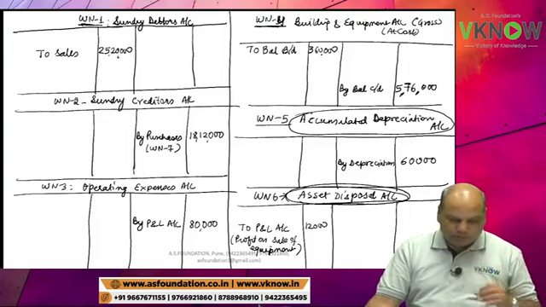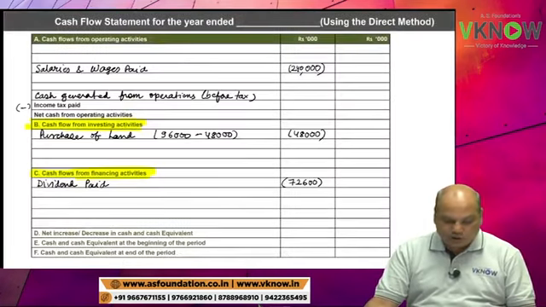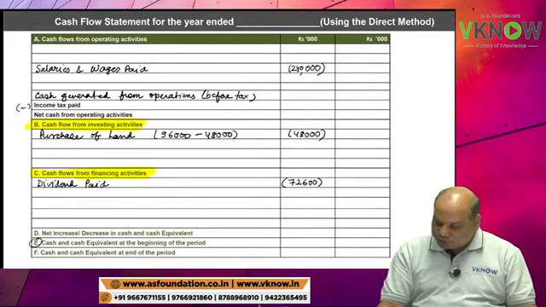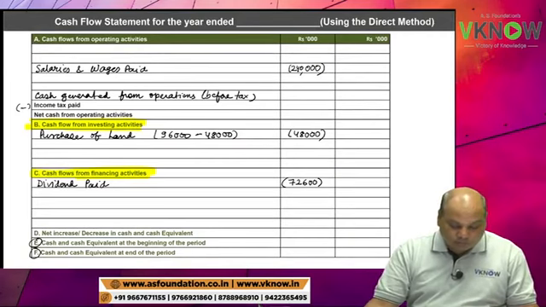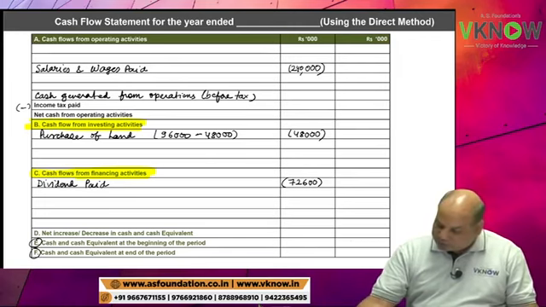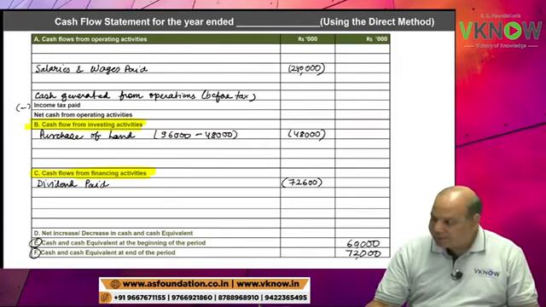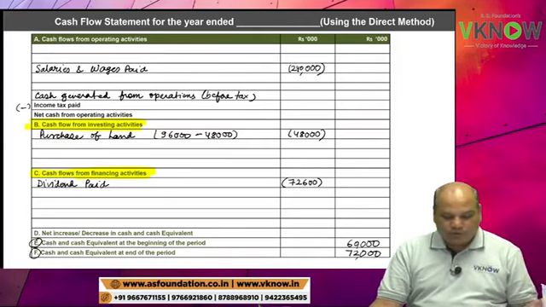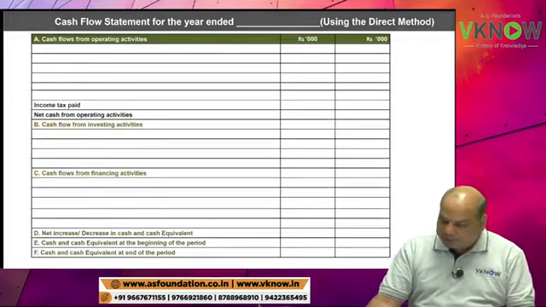Just write it here. Opening and closing balances you have written. Next line, cash. Come to cash flow statement, point number E and F, the last 2 point. Outer column, opening cash is 60,000, closing cash 72,000. 60,000, 72,000. Next is debtor.